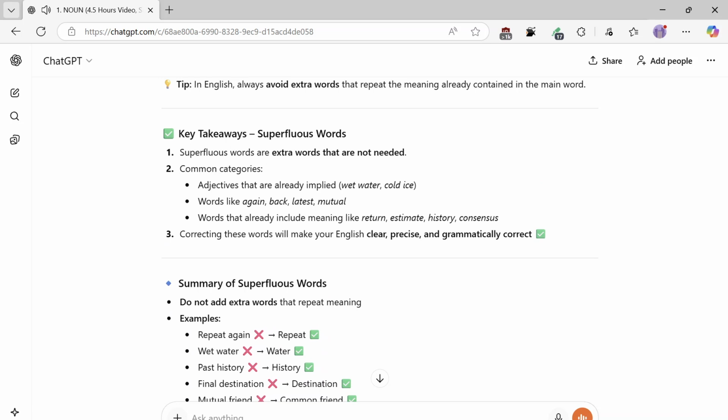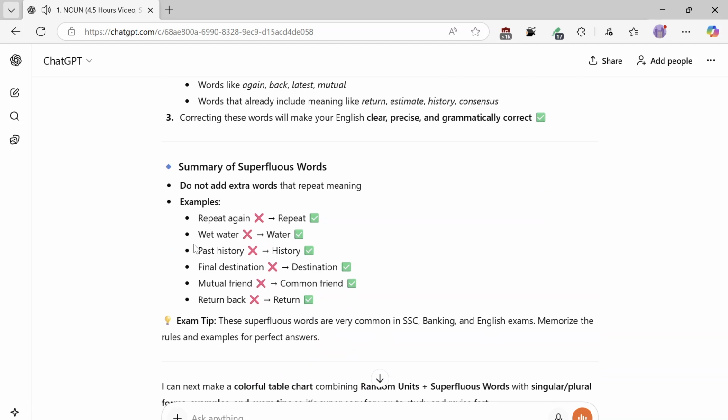Superfluous words are extra words that are not needed. Common categories: adjectives that are already implied, like wet water, cold ice. Words like again, back, latest, mutual. Words that are already in meaning, like return, estimate, history, consensus. Correcting these words will make your English clear, precise, and grammatically correct.